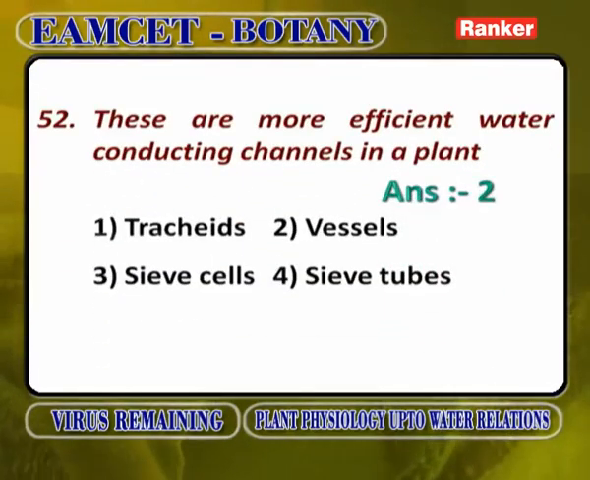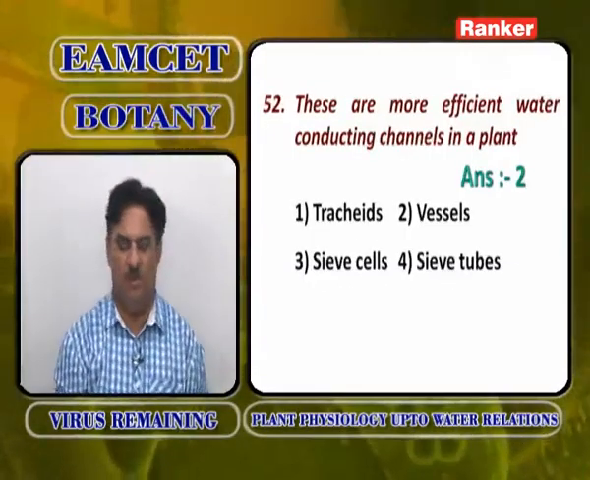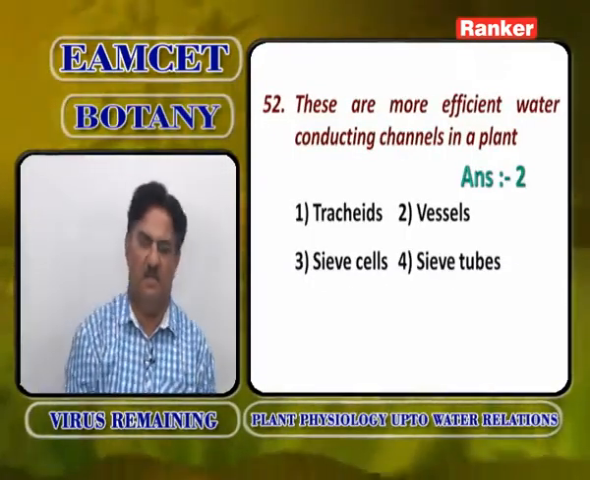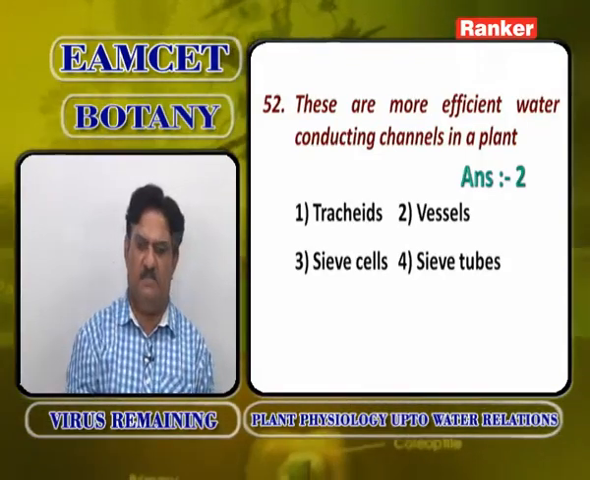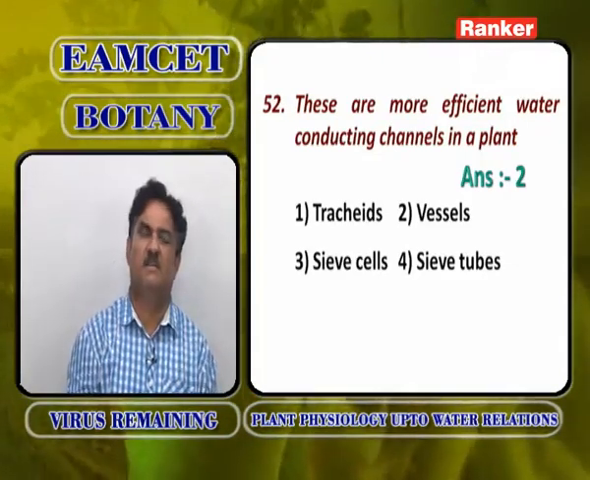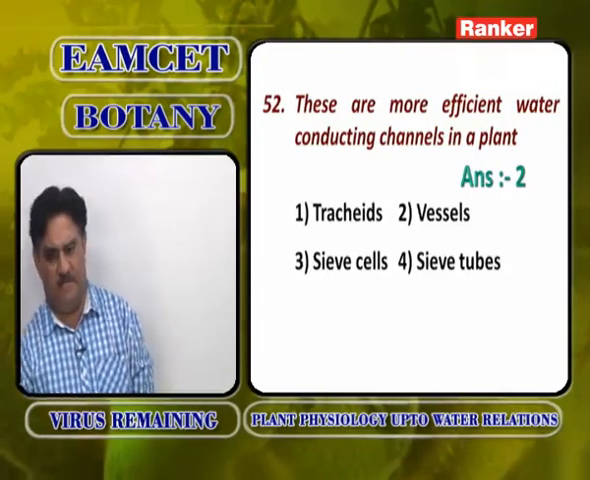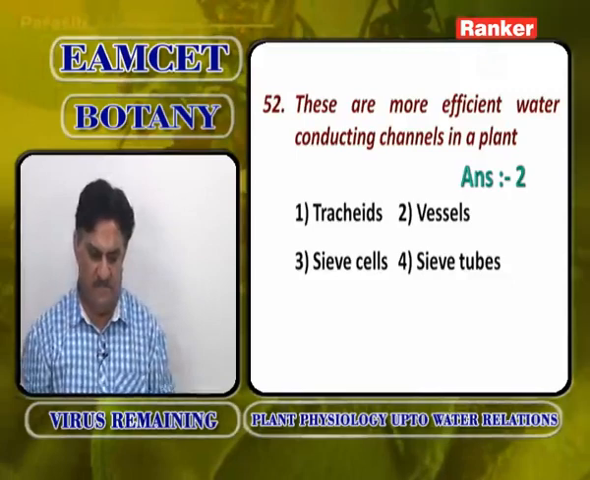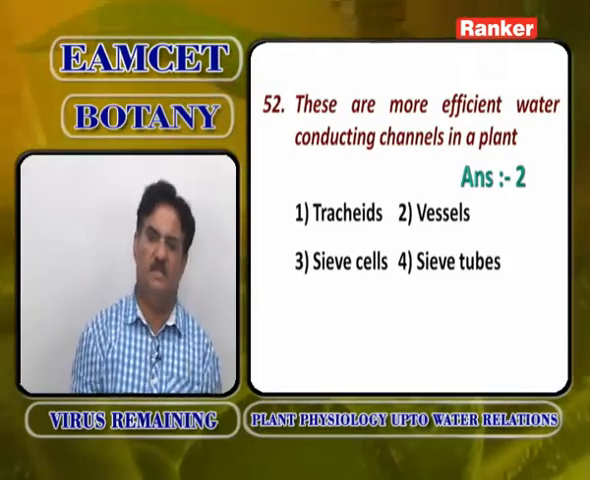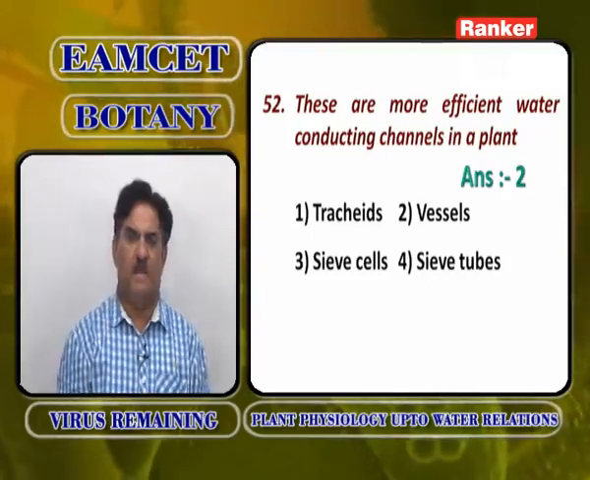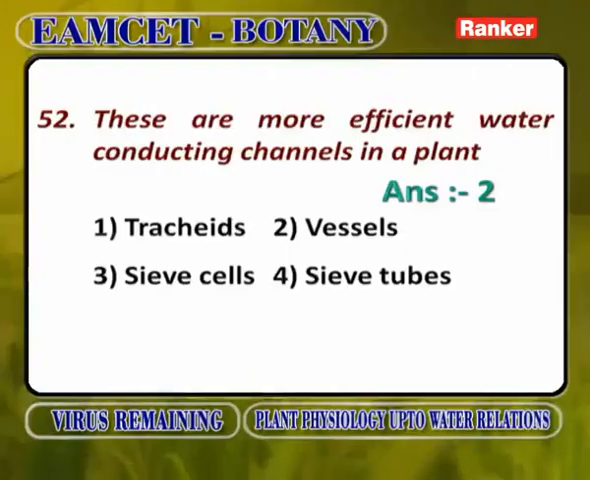Which are more efficient water conducting channels in plants? Tracheids, vessels, sieve cells, sieve tubes. The answer is vessels. Previously, scientists thought that tracheids, because of bordered pits, are more stable in the conduction of water in pteridophytes and gymnosperms. But tracheids are slowly replaced by vessels. Another disadvantage in tracheids is that the end walls are closed. The advantage in vessels is that end walls are open and they are present as a continuous channel from root tip to stem apex. So vessels, second option.